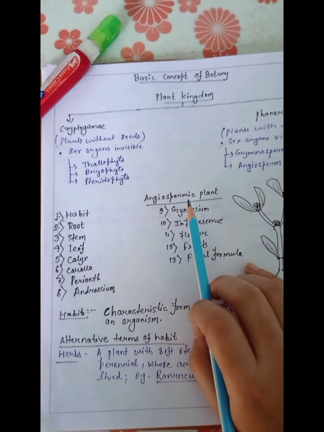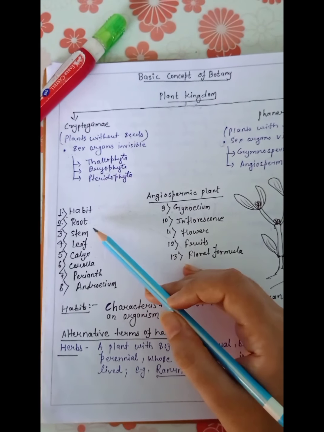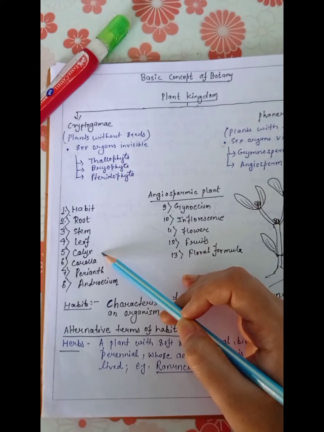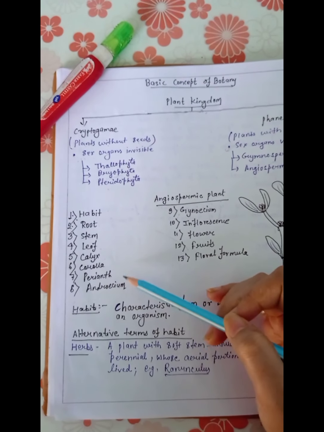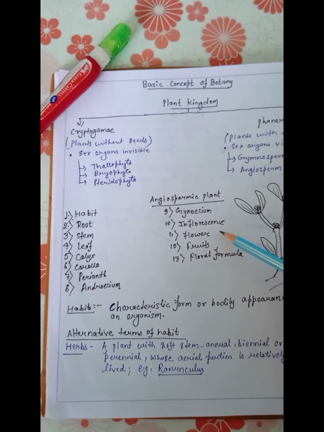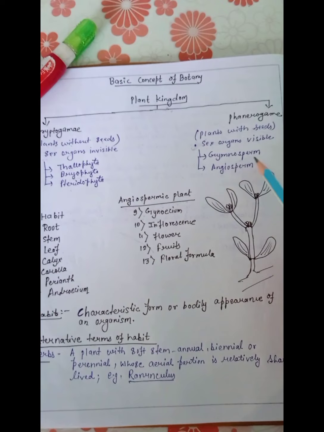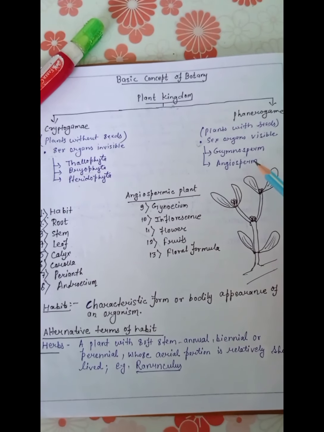In angiospermic plants we will discuss habit, root, stem, leaf, calyx, corolla, perianth, androecium, gynoecium, inflorescence, flowers, fruits, and flower formula. Here you can see a habit of an angiospermic plant.